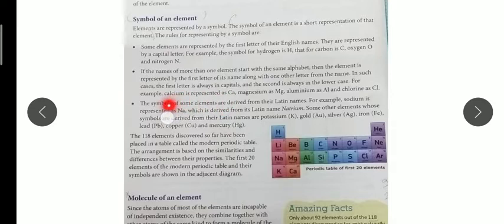For writing the symbol of calcium we write a capital C, and the second letter we always write in lower case, a small letter. So Ca, capital C and small a, we write for calcium, and similarly Mg for magnesium, Al for aluminium, and Cl for chlorine.